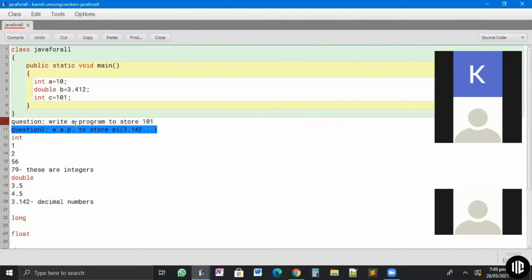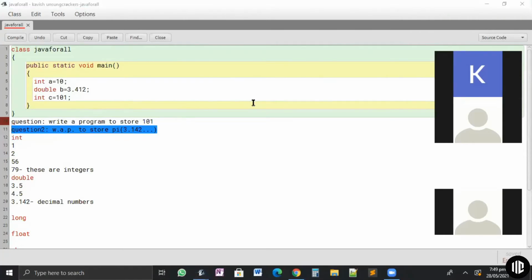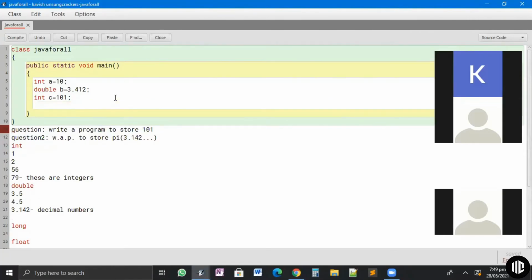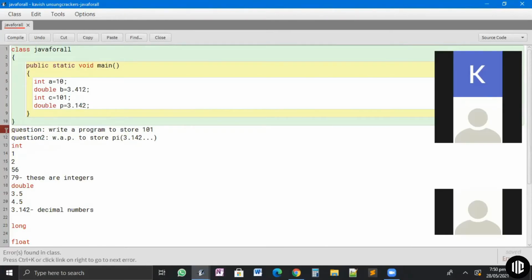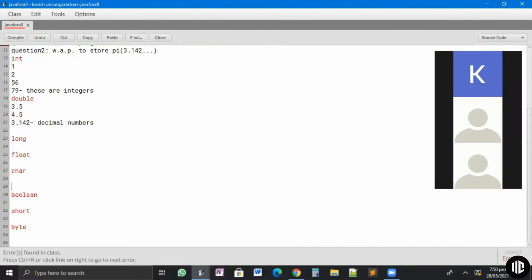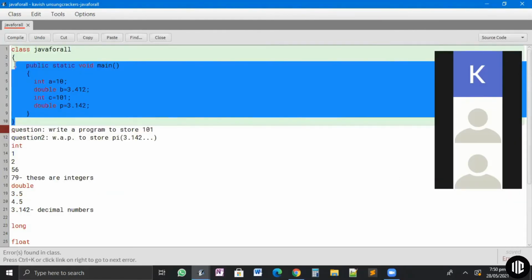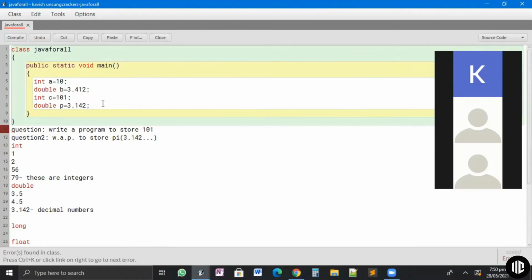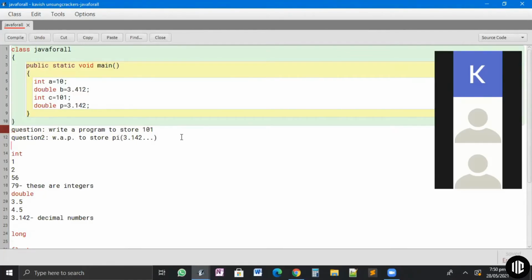Can someone tell me what should I write here? Double a is equals to 3.14 and so on. Your answer is correct, and the semicolon. But since we already used a, we will use a different name. Let's say p is equal to 3.142, and the semicolon. It will compile. No need to compile it, I'm saying it will compile. This is absolutely correct.